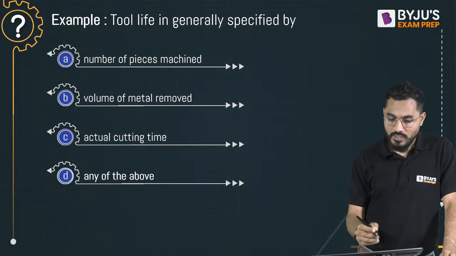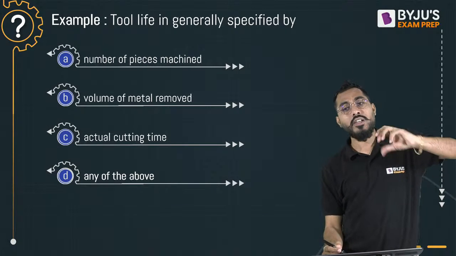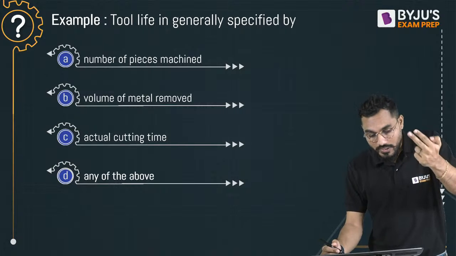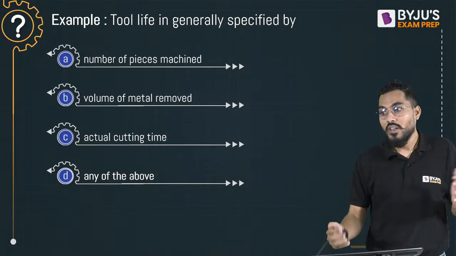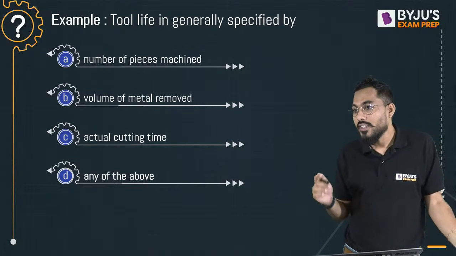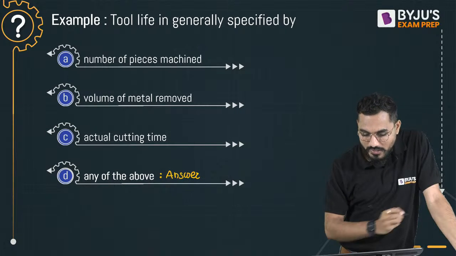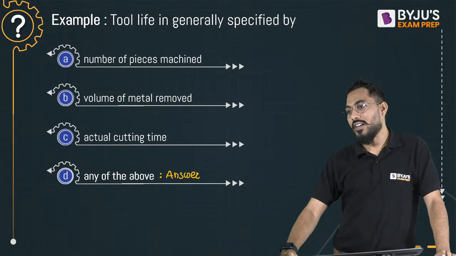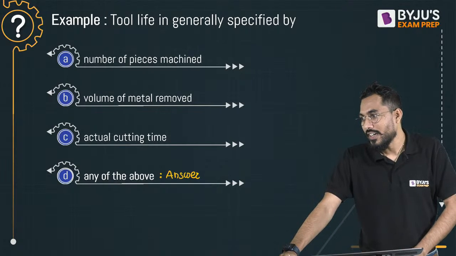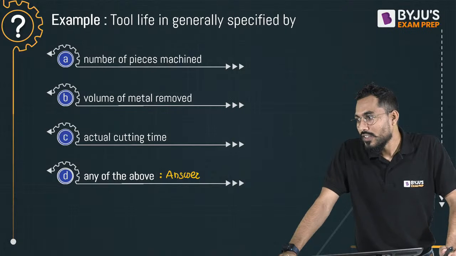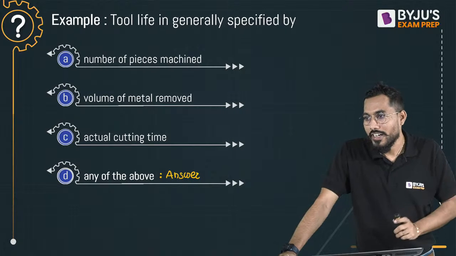These are the 3 ways. So, sir, number of pieces machined, yes, this is a way by which it is represented. Volume of material removed, yes. Actual cutting time, yes. So all of the above is there. So can I say the answer is any one of the above? This is exactly my answer. Option D is my perfect answer. Is it correct, Kiran? Yes, option D. Sandeep, Kiran, perfect. Fine.